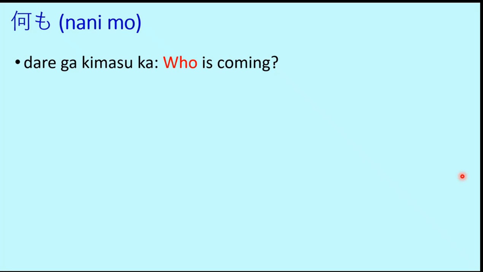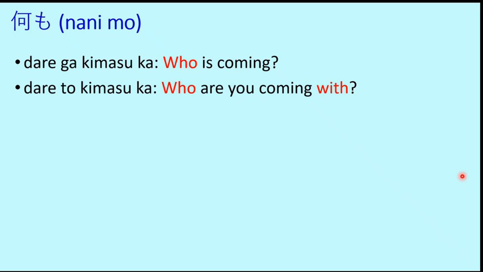So we begin with nanimo. If you recall some of the previous lessons that we did recently, dare ga kimasu ka? So dare is used for interrogating or asking who. Dare ga kimasu ka means who is coming, or dare ga ikimasu ka, who is going. Then we have dare to kimasu ka. Dare to kimasu ka means who are you coming with. So this is dare to. Dare ga, dare to. This we have learned earlier.